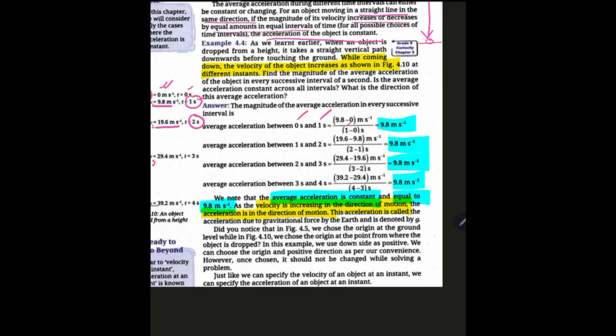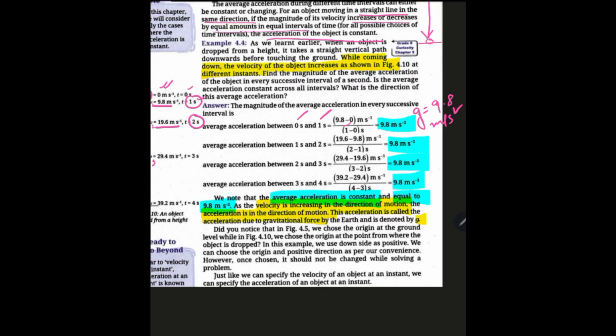Now this acceleration is termed as acceleration due to gravity. And it is denoted by small g. That is how small g has the value 9.8 meter per second square.